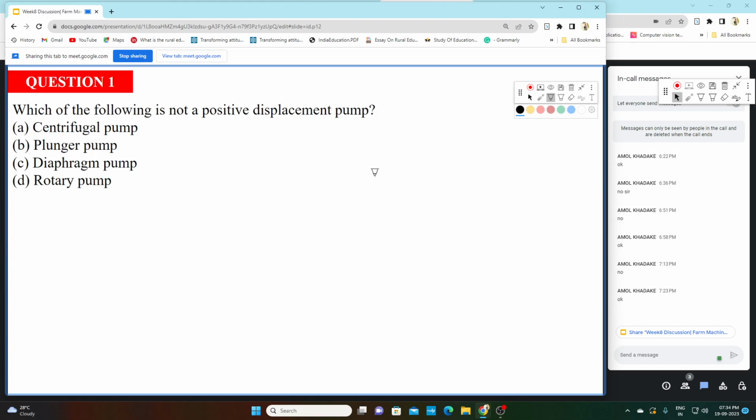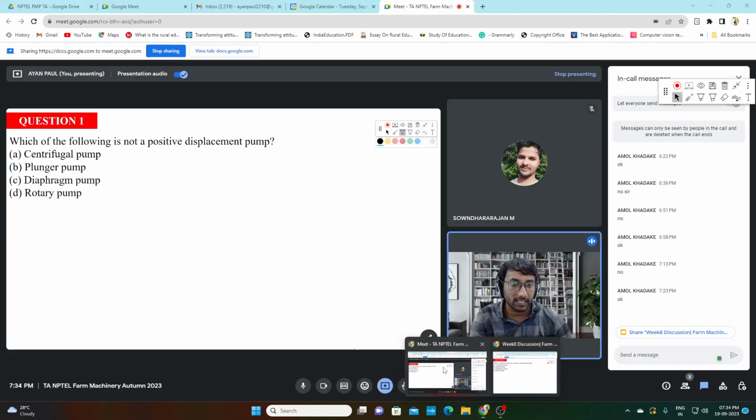Which of the following is not a positive displacement pump? A is centrifugal pump, B is plunger pump, C is diaphragm pump, and D is rotary pump. So any guesses for this?